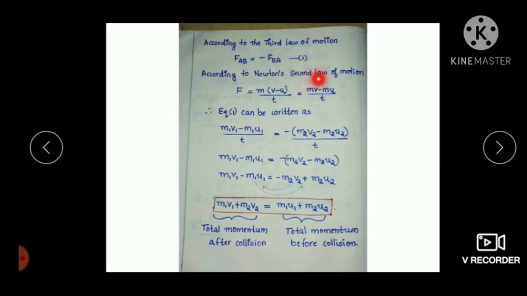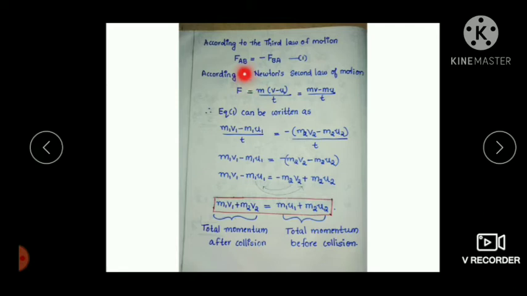And from Newton's second law of motion, we know that force is equal to m into (v minus u) by t. So if we open this bracket, what will we get? Yes, (mv minus mu) divided by t. That is F is equal to (mv minus mu) divided by t. What is mv? mv is the final momentum, and mu is the initial momentum, divided by t. So this equation can be written in this form.